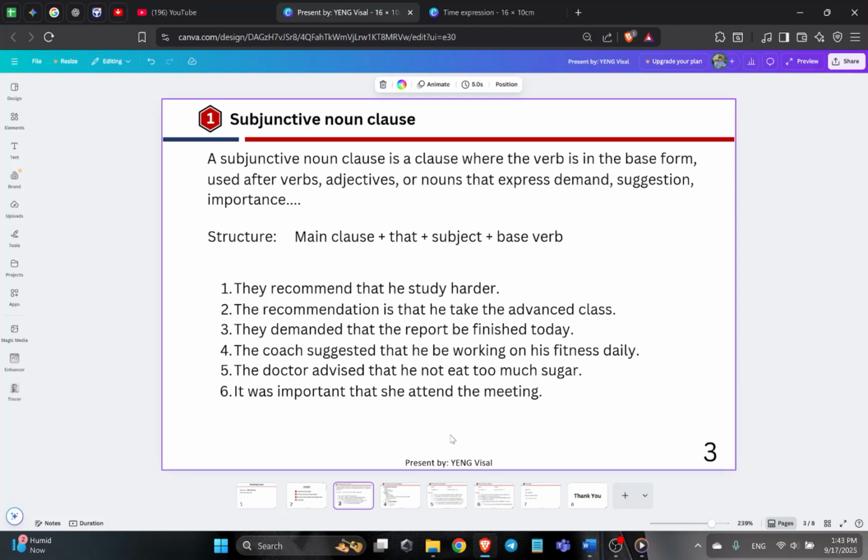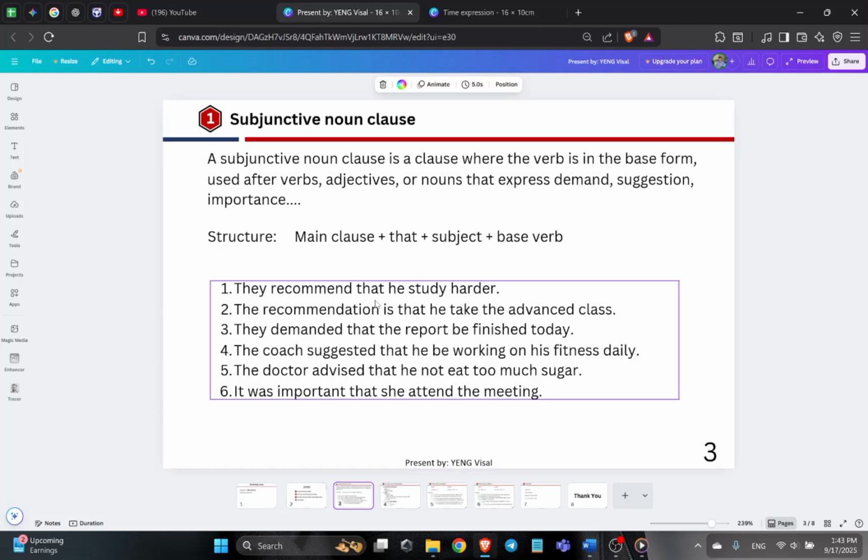The base verb in the subjunctive is applied in sentences that express a demand, suggestion, or importance. When we see the first verb is a subjunctive word, we don't care whether the word is a verb, adjective, or noun. What we care about is that the meaning expresses demand, suggestion, or importance.